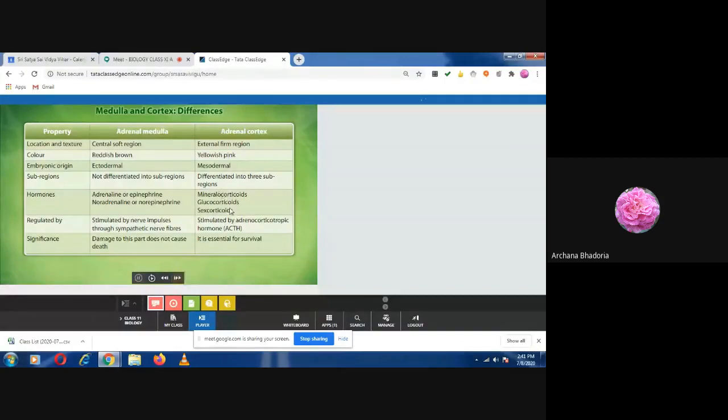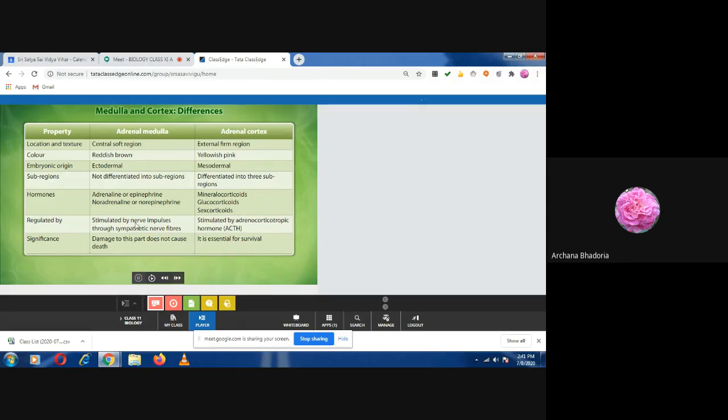ठीक है, तो अभी हम लोग फिर आगे का पढ़ते हैं. Mineralocorticoids, glucocorticoids and sex corticoids. So how many different hormones are secreted by the adrenal cortex? 3. Adrenal cortex, name it quickly. Devanshi, name it. Mineralocorticoid, glucocorticoid, sex corticoid.